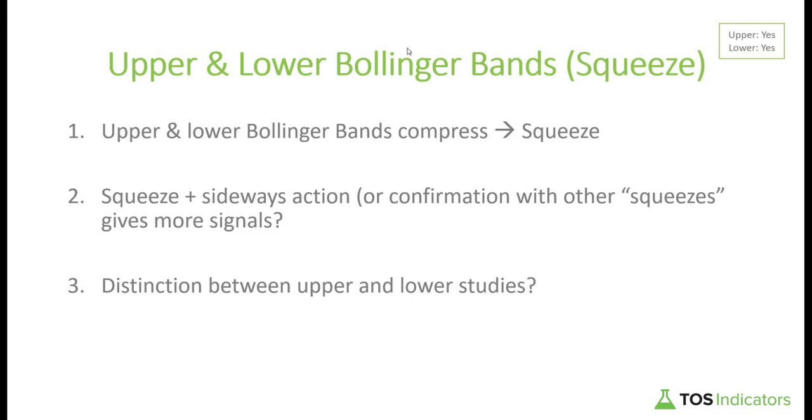this time creating our lower study. And what we'd like to take a look at is when our upper and lower Bollinger Bands compress. So they're coming together, and the way we'll define this is when the distance between them has started to shrink, and this is what we'll define as our squeeze. And the squeeze plus sideways action, or maybe confirmation with another one of your squeezes that you may be looking at, whether it's moving average based, whether it's a TTM squeeze, whatever it may be, may start to give you just more confidence and more confirmation of the signal either being validated or invalidated.